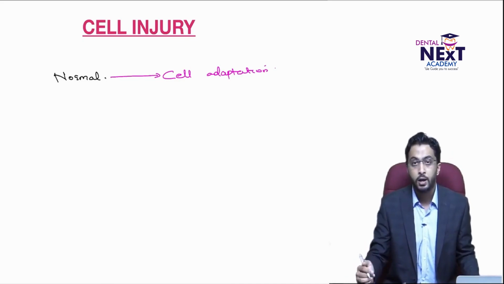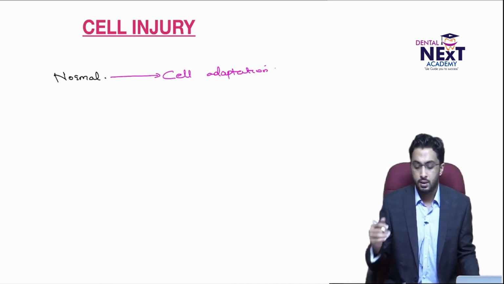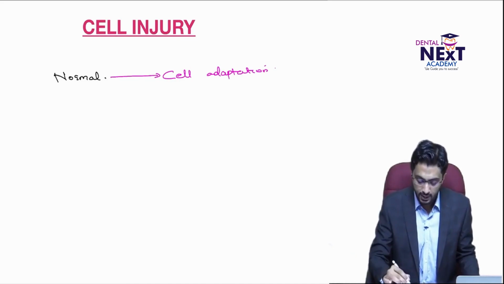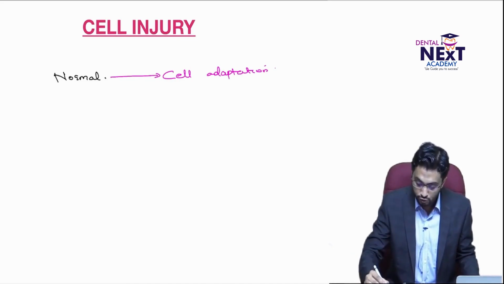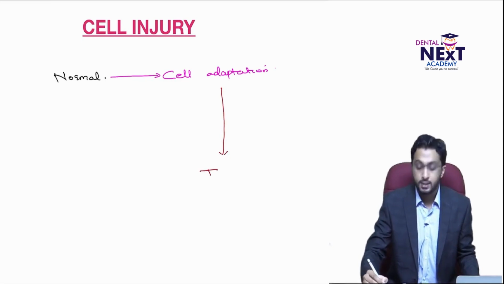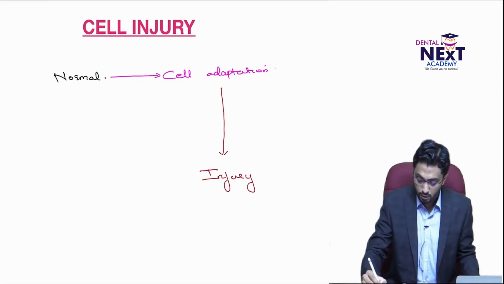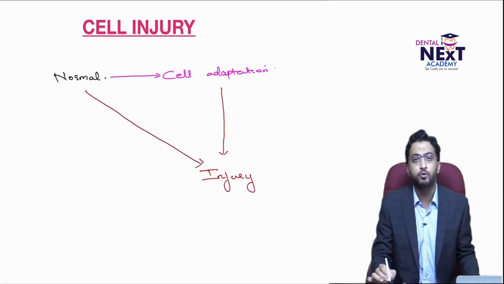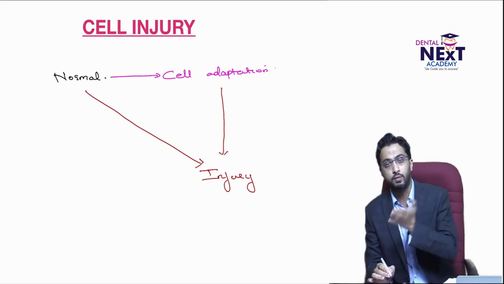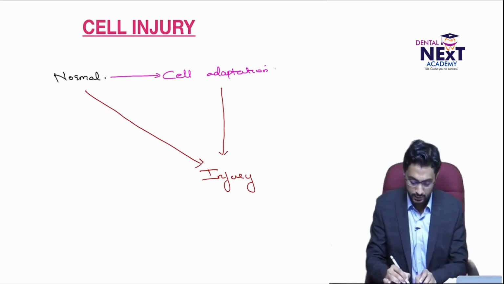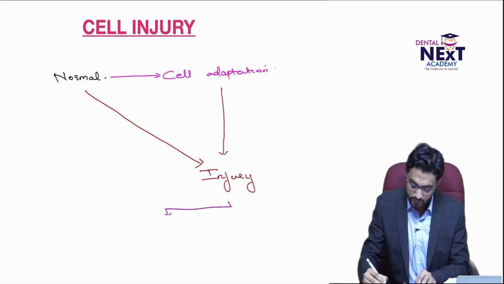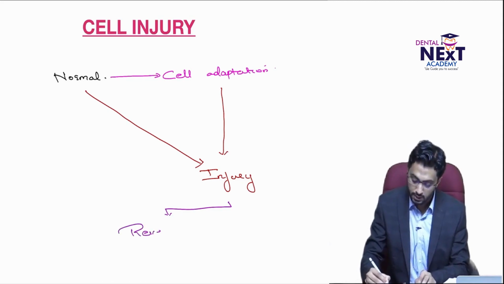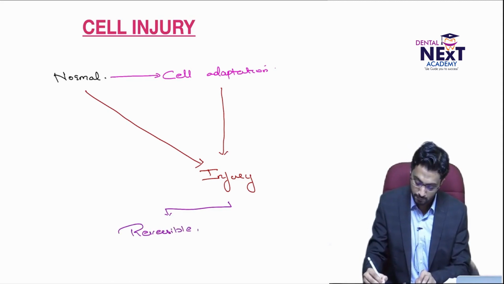We'll study that. Now imagine the noxious stimulus is slightly higher than this, then the cell can go for cell injury. Or if the stimulus is very severe, it can go directly to injury without cellular adaptation. And we will see later that cell injury is of two types: it can be either reversible injury or irreversible injury.